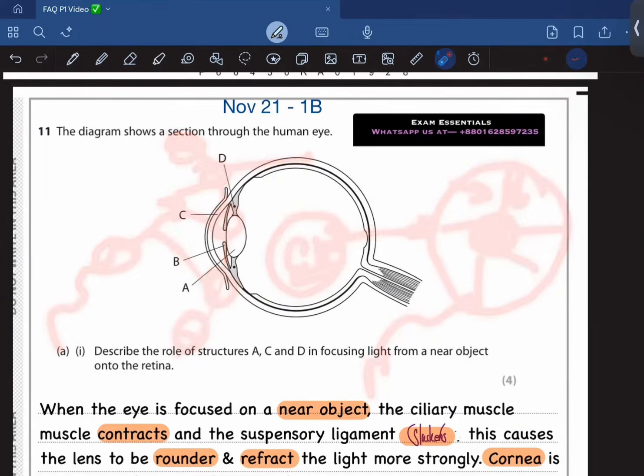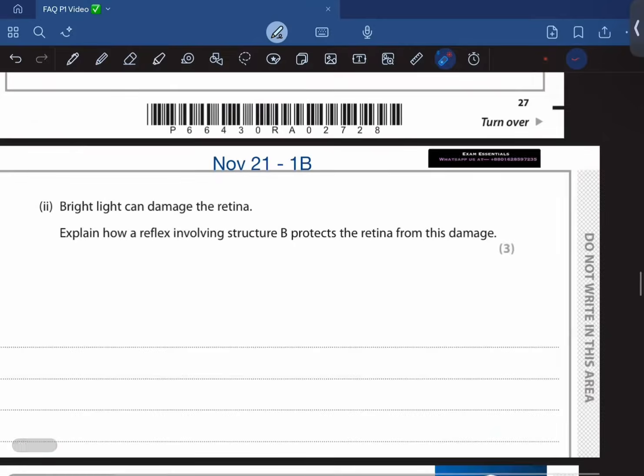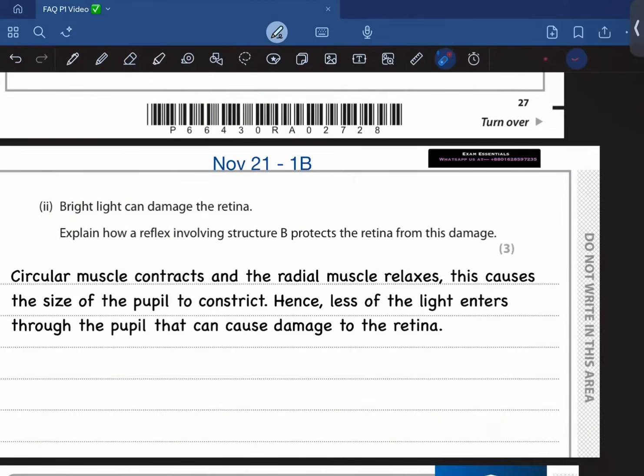So this is what I've written over here. The circular muscle contracts while the radial muscle relaxes. This causes the size of the pupil to constrict or decrease, hence less light enters the eye through the pupil that can damage the retina.